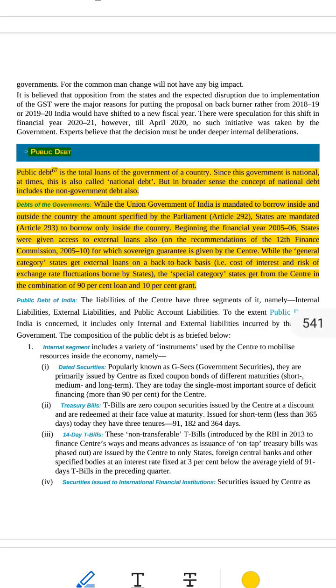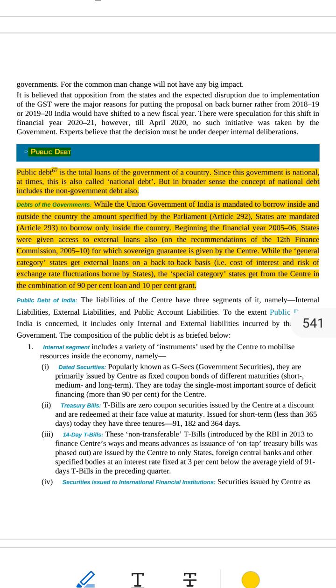Why does the government borrow money? Just like people need money to buy things, the government needs money too. Build roads, run schools and hospitals, help the poor, pay salaries, defend the country, army, police. Sometimes the money the government gets from taxes is not enough, so it borrows money.